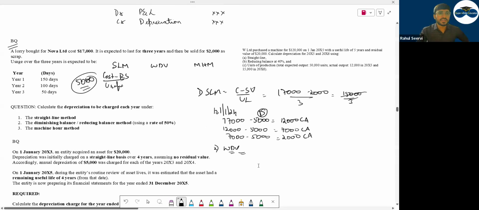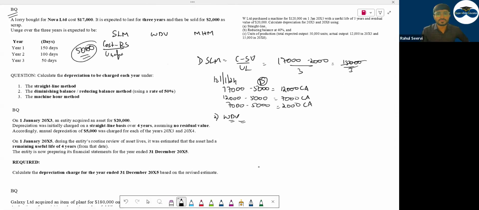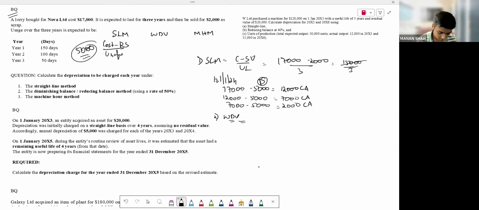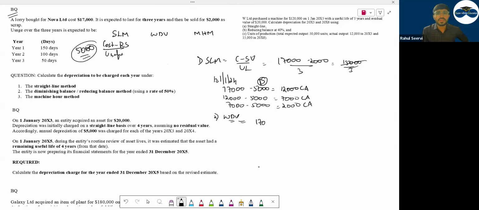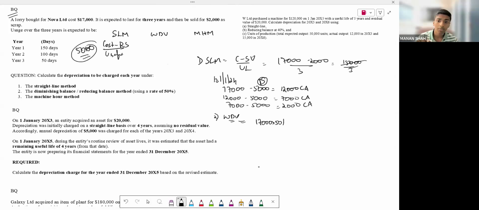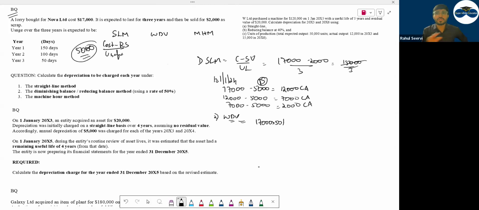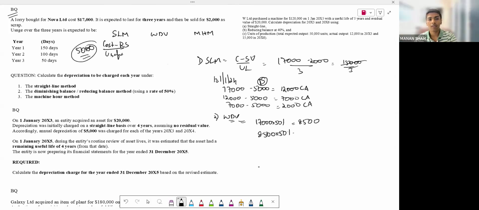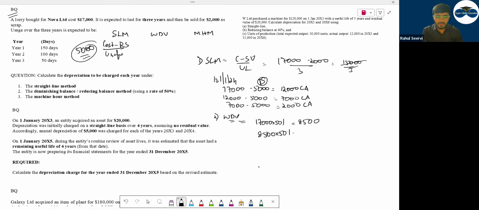हो गया मनन बेटे सेकेंड वाला? Yes, sir. सो कितनी वैल्यू है? Year 1 में 8,500. कैसे? 17,000 into 50%. You will not do 17,000 minus 2,000 and on 15,000 you will not do. Cost पर लगता है. So this is 8,500. So carrying amount will be what next year? 8,500 minus the half of it. That is 4,250.